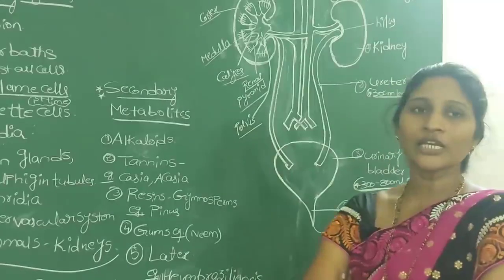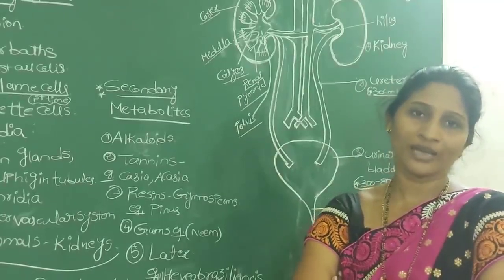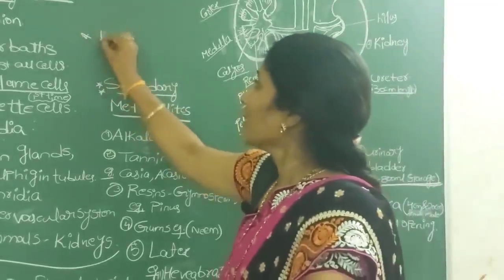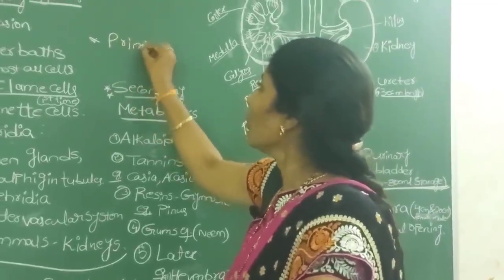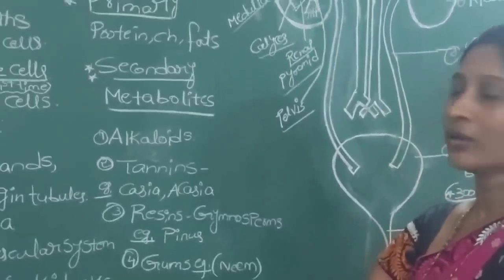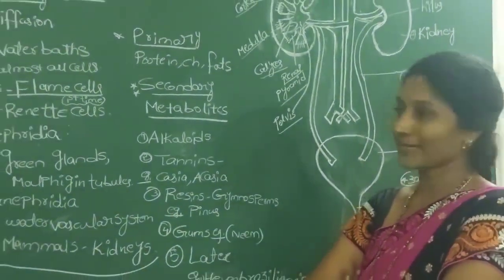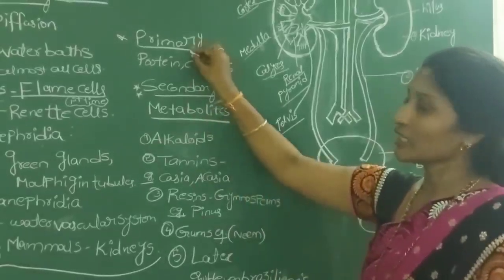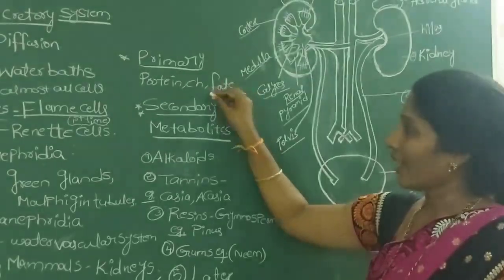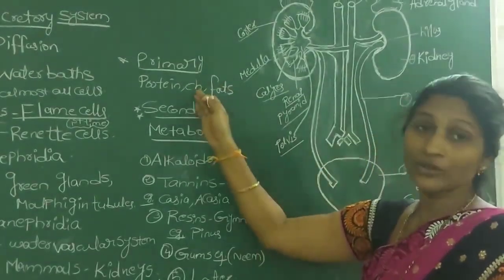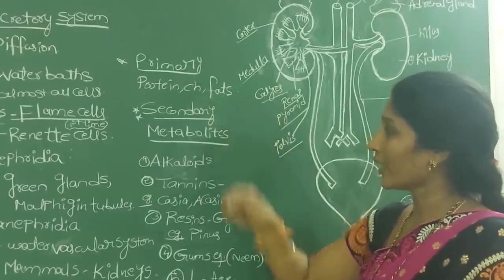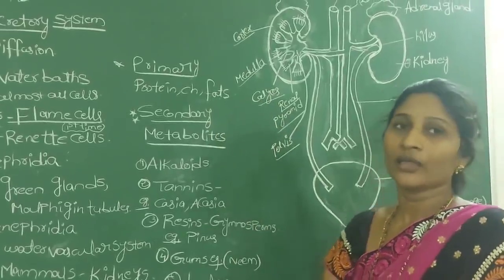So plants mainly produce two types of compounds by their metabolic activities. First one we call primary metabolites, like proteins, carbohydrates, fats, and these are used for general growth and repair of the plant body. But next, coming to another category, we call secondary metabolites.